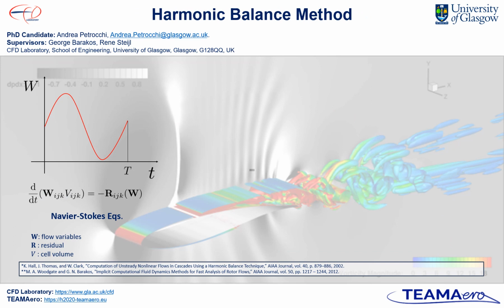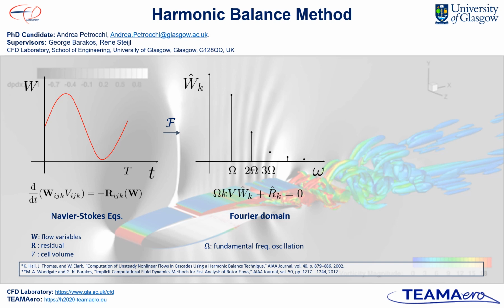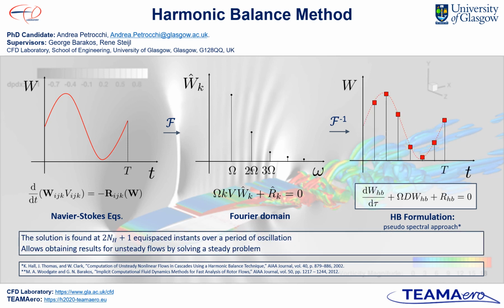The alternative is to use the harmonic balance method instead of time marching simulations. The method allows for the resolution of a periodic flow in the frequency domain through an expansion in Fourier series of the conserved flow variables and residual vectors. Instead of looking at the Fourier coefficients, we use a pseudospectral approach where the solution is split into equispaced instants over a period of oscillation. The method allows for the resolution of the unsteady flow by solving a steady problem, and the output is the flow solution on a set of points.